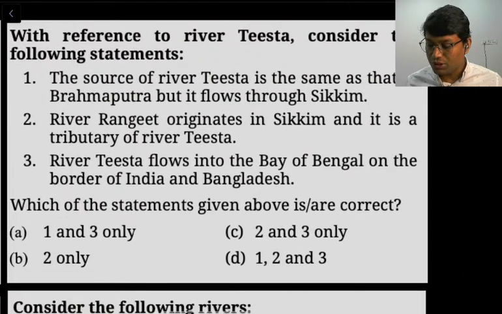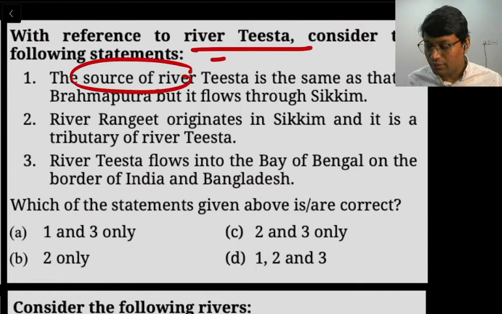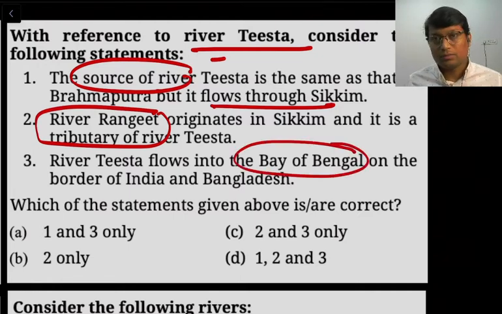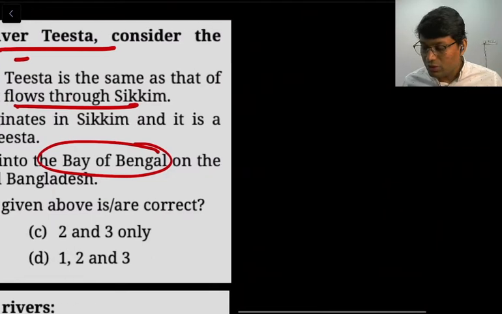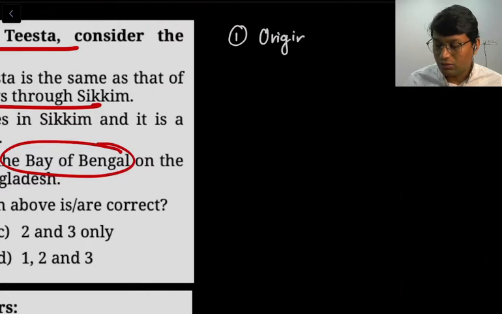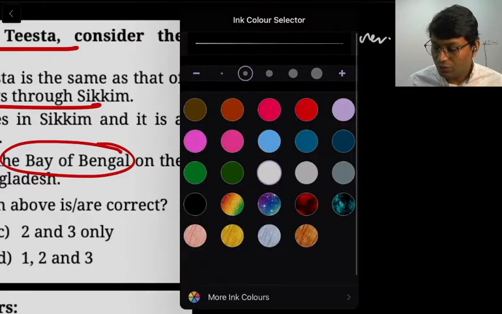Similarly, I have one more question. There is a question on the Tista river, and again the source of the river Tista is asked, that is the same as origin. Similarly, there is one more statement on the tributary and where this river debouches, right? So let us enlist our first criteria. The first criteria is the origin. Right? So let us move further.